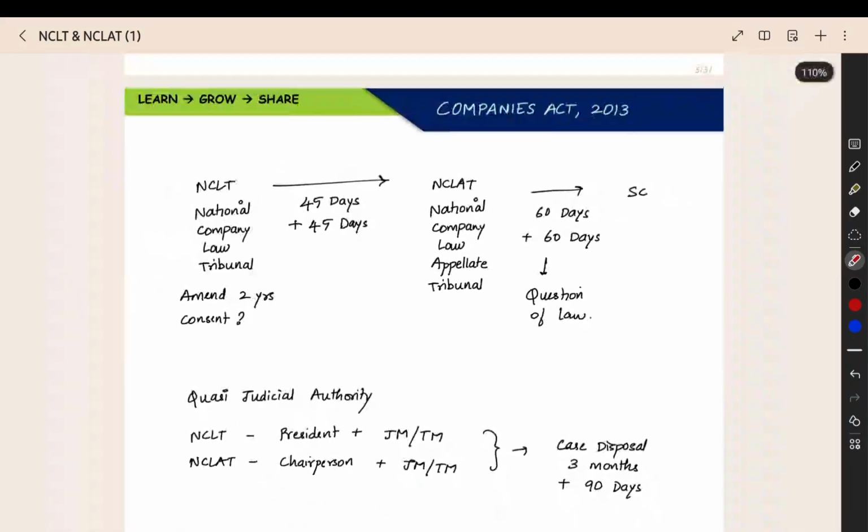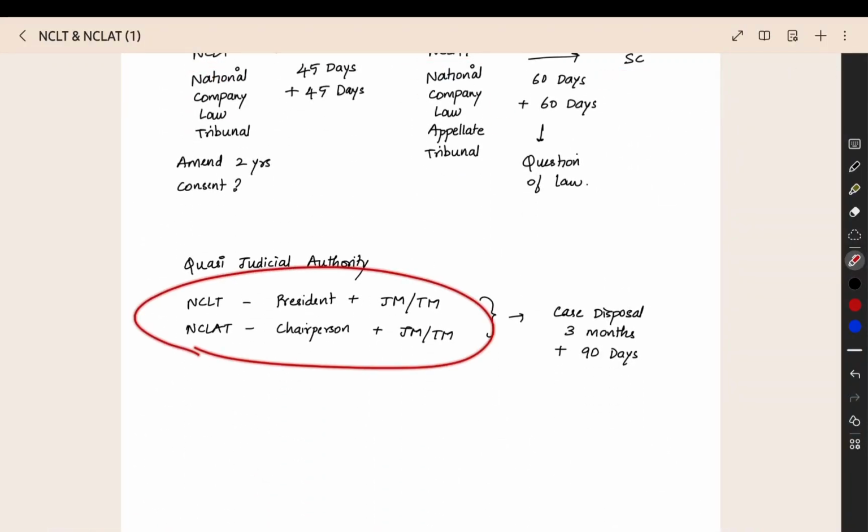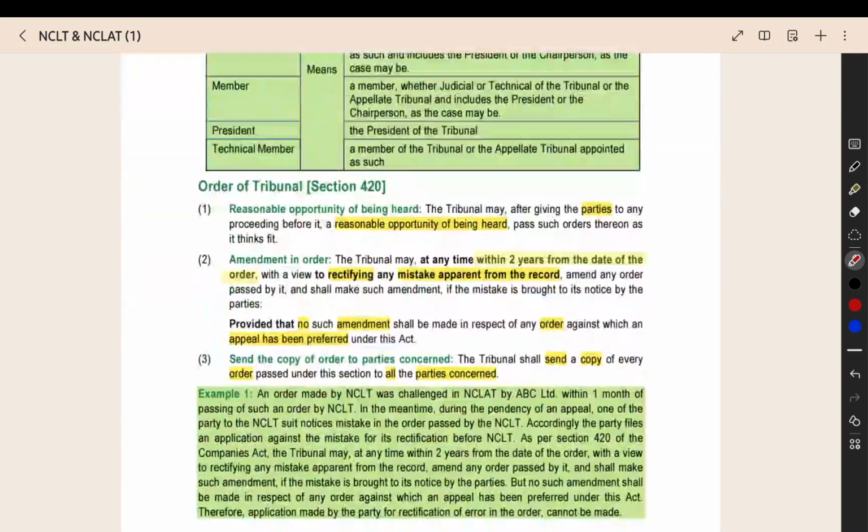So these are all the important points when you look at NCLT, NCLAT, Supreme Court, and then the members of NCLT, NCLAT, and the time period for disposing of the case.